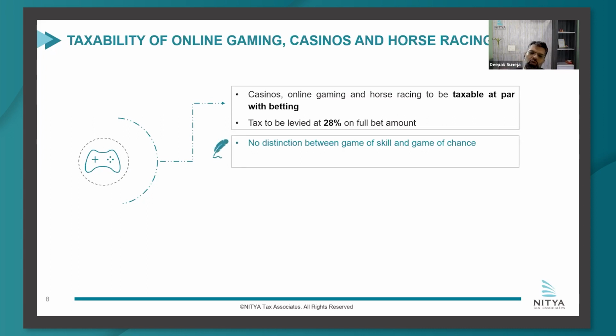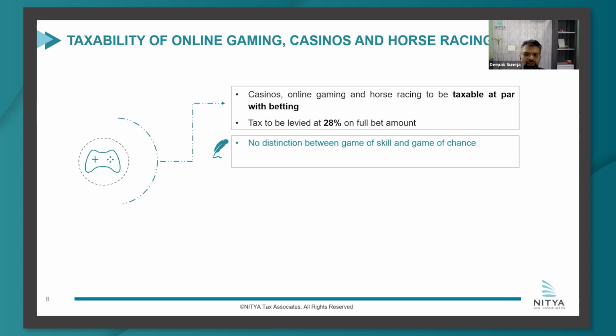So effectively, on whatever the betting amount is or whatever the amount that is being paid by the player, in this case the entire amount would be taxed. They would probably make a legislative amendment in this. Another interesting concept the Revenue Secretary touched upon in his press conference was that for foreign online gaming companies, they may bring in another provision or a concept of TCS, so that when the banks are making payment to them for online gaming, they deduct this 28% and then remit the balance amount to them.